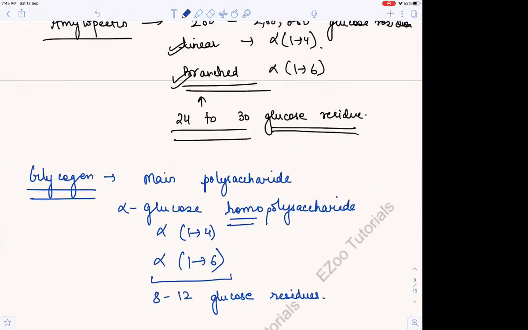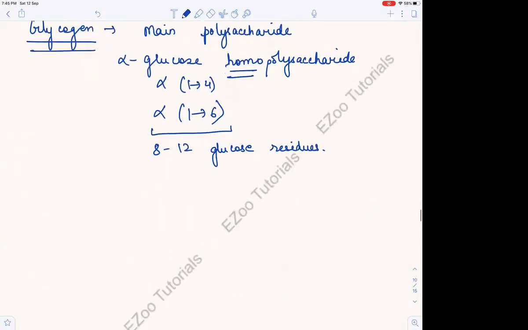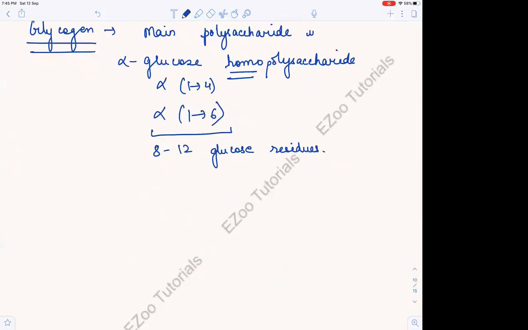Okay, in plants, glycogen, we are talking about what? We are talking about the main polysaccharide in the human body. So please don't get confused. We are talking about animals or the human body. There, amylose and amylopectin, we are talking about plants. And this is also a storage polysaccharide. That is what we are actually studying. It is also a storage polysaccharide.